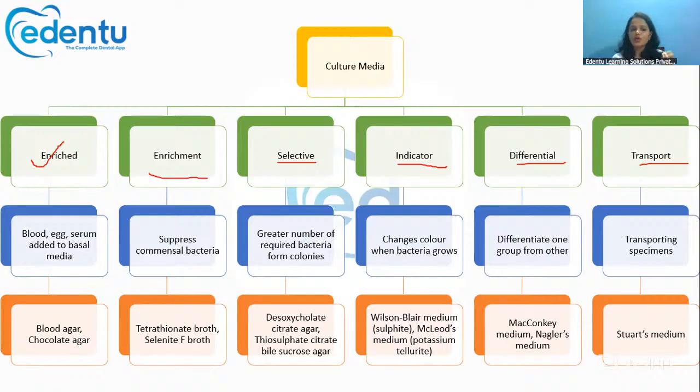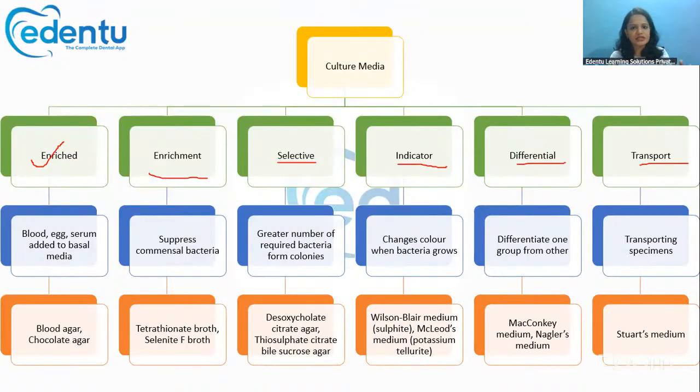If you are using an enrichment media, then what it will do is suppress all the commensal bacteria, like maybe lactobacillus or salivarius. If their growth is suppressed, then which bacteria is growing? Only Streptococcus mutans.